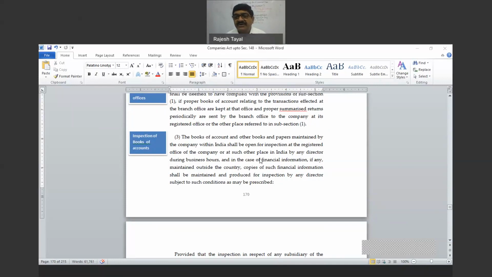If books of account are kept at another place, the company has to disclose it in the annual return, nothing of this sort. No information is required to be given to the shareholder. The books of account are not open for inspection by the members. In the annual return also, this is not required to be given. So this is the right available to the directors. The information is filed with the ROC, so no information is required to be given to the shareholders or in the annual return.